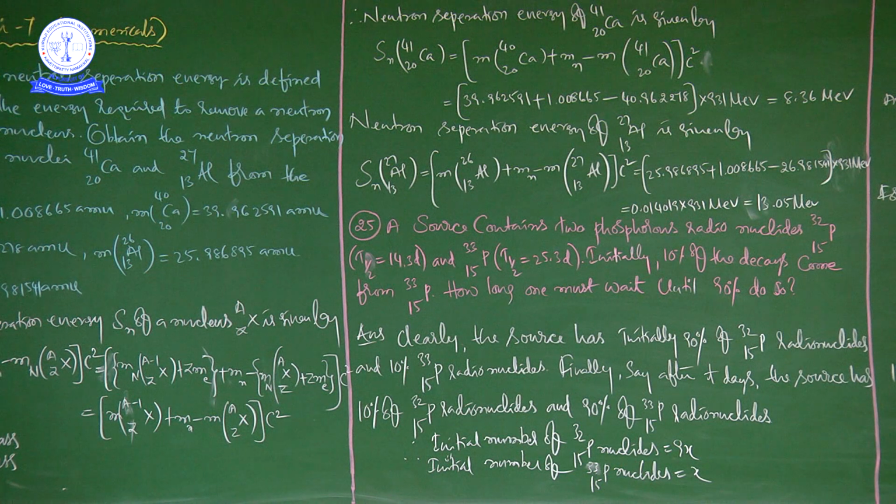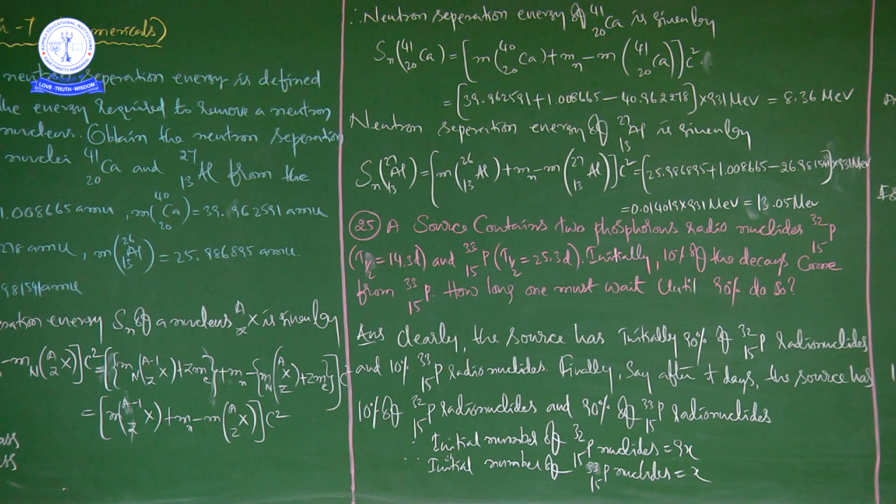You just assume, because 90% of P-32 was there initially and the remaining is 10% of P-32, and there 10% of P-33 were there, and here 90% of P-33 radionuclides. So he is writing it in terms of x and y.